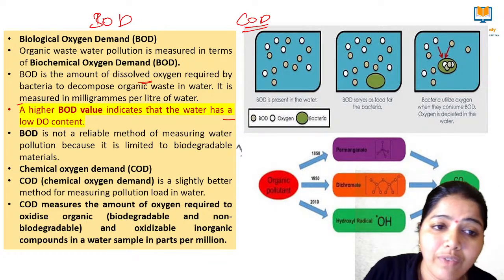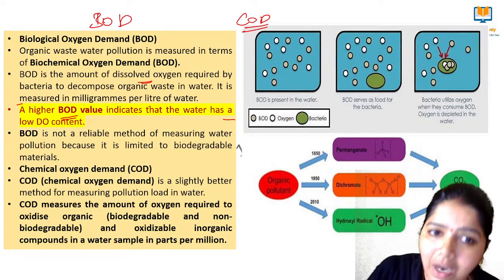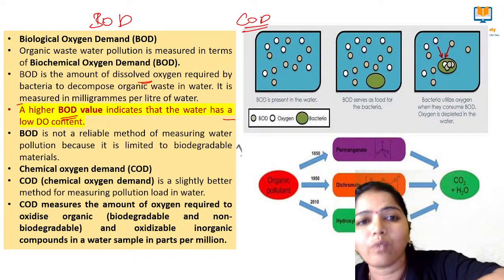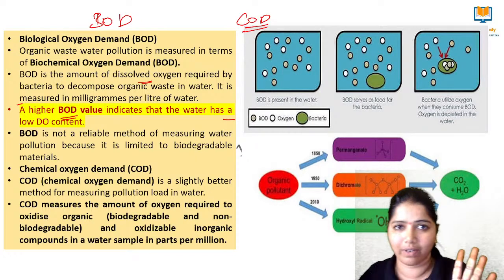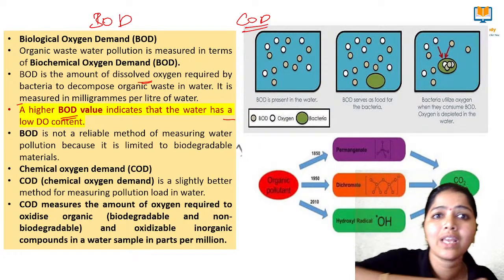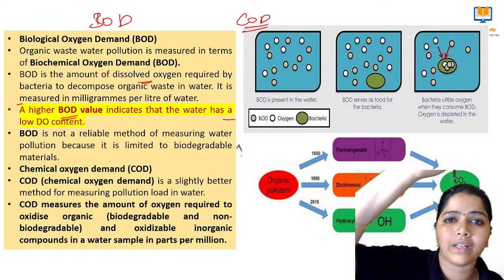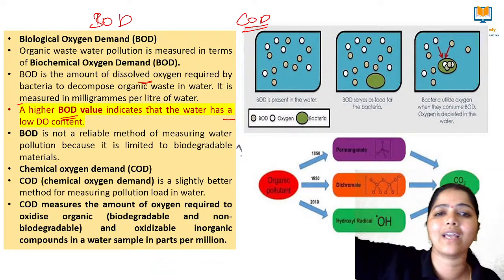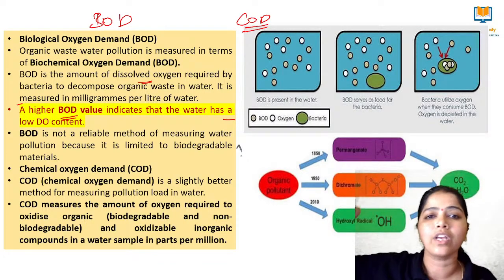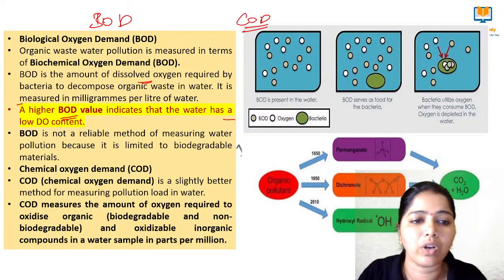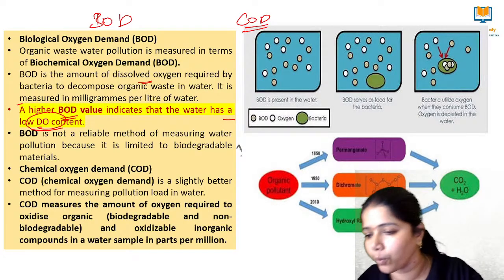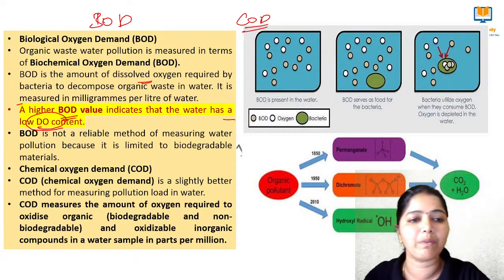So whenever we have a higher biological oxygen demand, then we can say the water has a low dissolved oxygen level. Clear? Because more algae is formed and more plants require oxygen, automatically the dissolved oxygen level will be low.